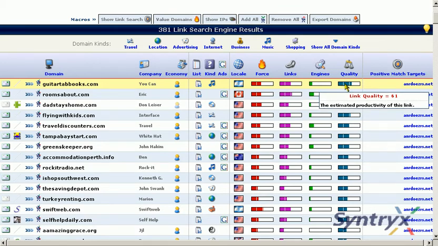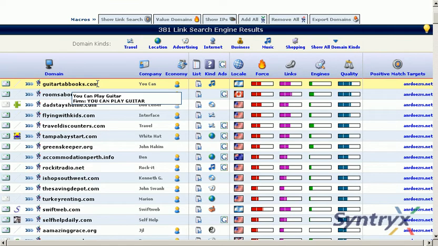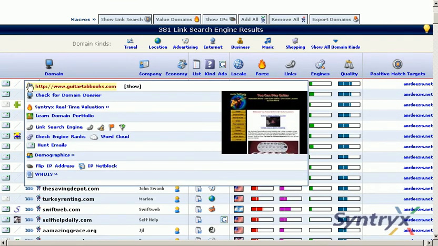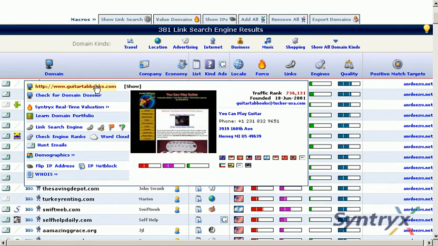And the way quality looks at these publishers is where at the domain is the link, and is it a subdomain or a subdirectory, or is it on the index page? So that's really important in terms of traffic, and that's why we sort them by quality.